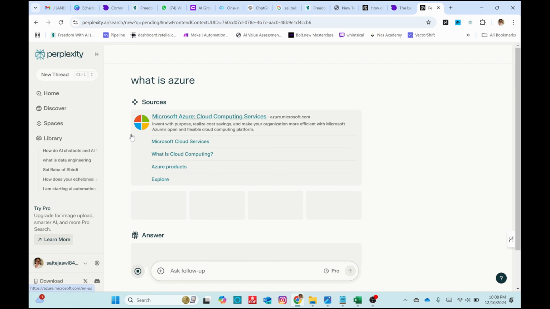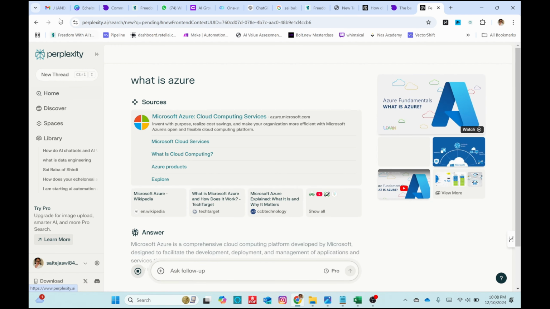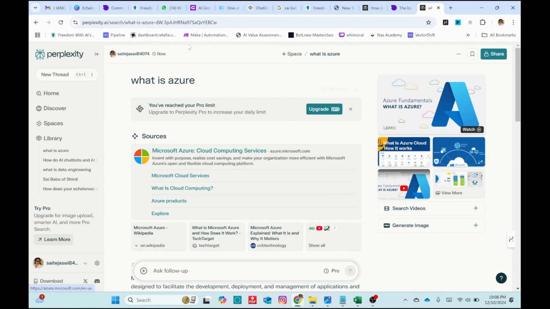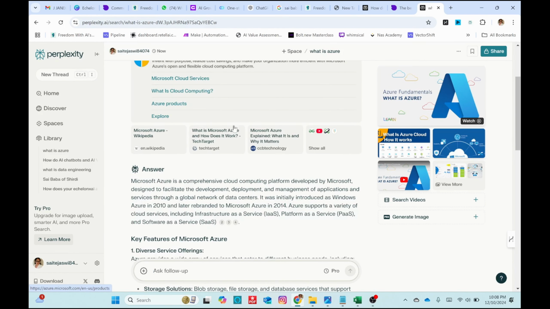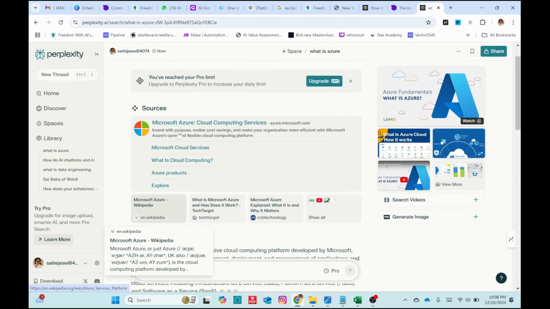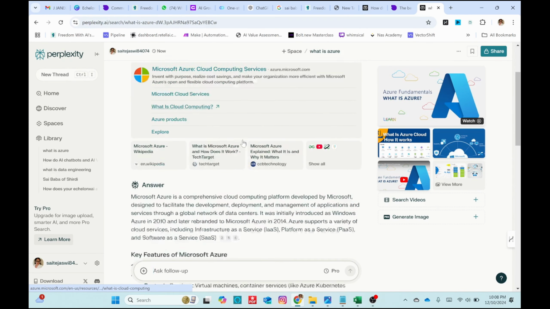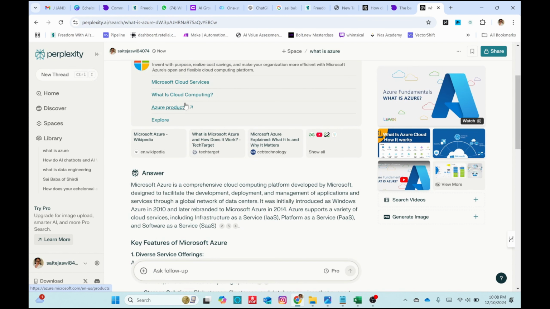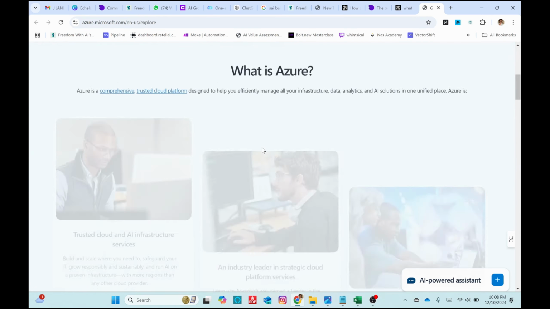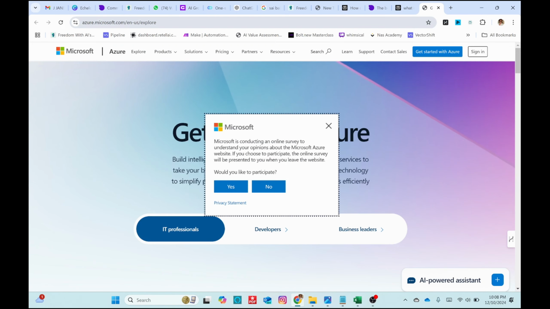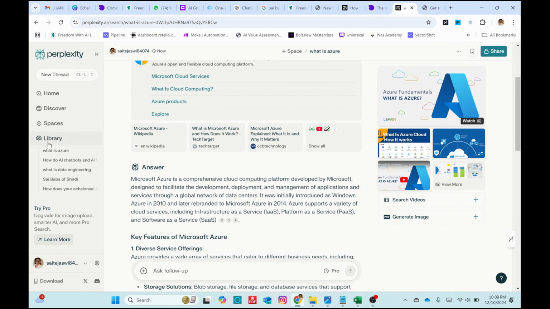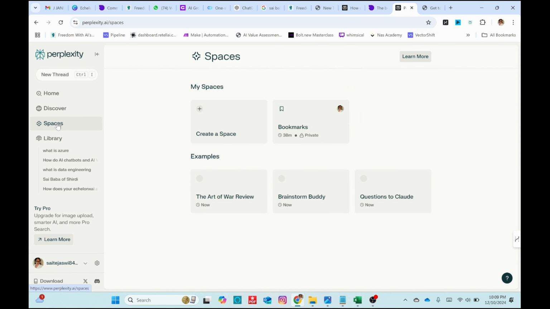So my default search itself is Perplexity. So it gave me all the results with the most trusted sites. See here, it has given the Microsoft Azure sources, all the Azure products, explore. So you can see everything here directly on the Microsoft site. So that's the thing. And you would also have the spaces here.